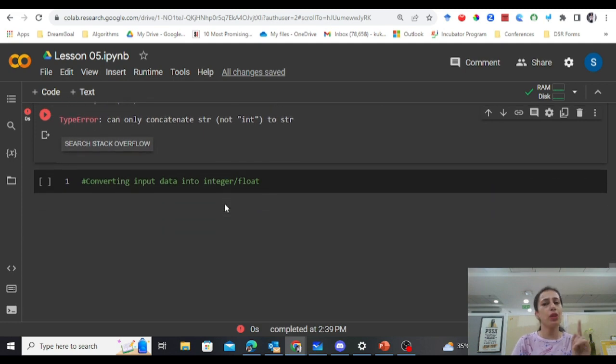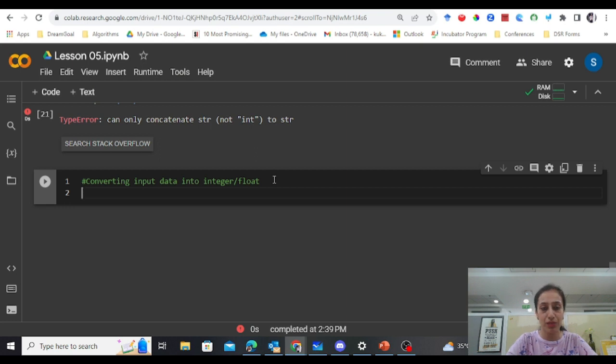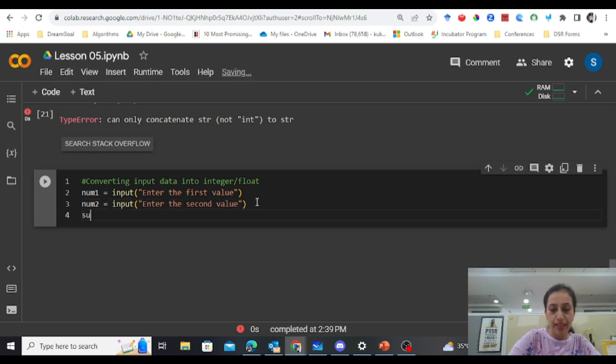Now let's revise one of the examples which we had talked about in the previous video, but now it will make more sense to you. So when you take an input from the user, input, enter the first value, num2, input, enter the second value, and sum equals num1 plus num2.